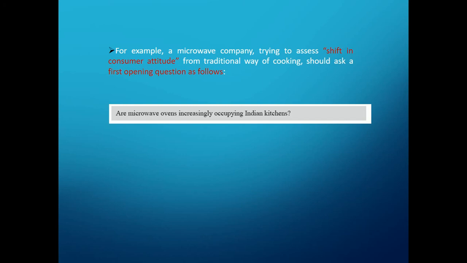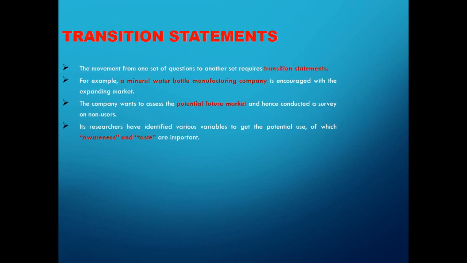For example, if the sales of microwave ovens for a company are decreasing, how will the company ask the people? They'll ask, are microwave ovens increasingly occupying Indian kitchens? This is a very smart way of asking a question. So the qualifying question, the opening question, then the transition statements. You are shifting from one part to another, right? The moment of course you move from one set of questions to another, it requires a transition statement.